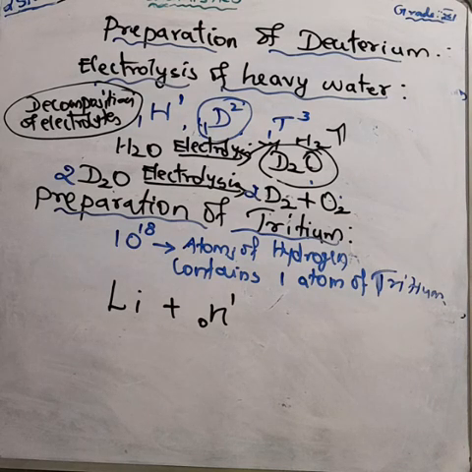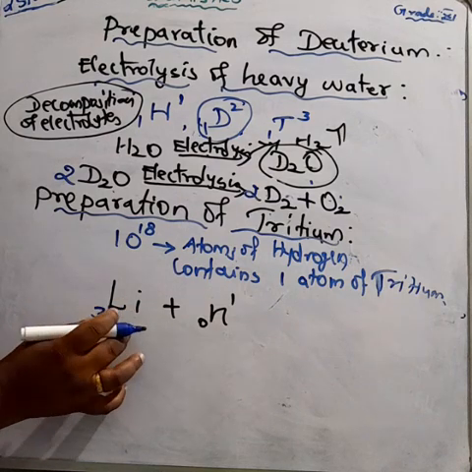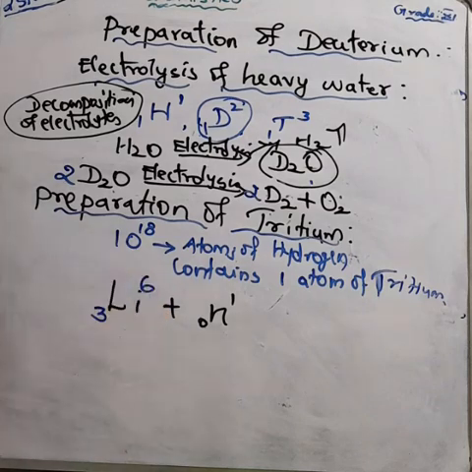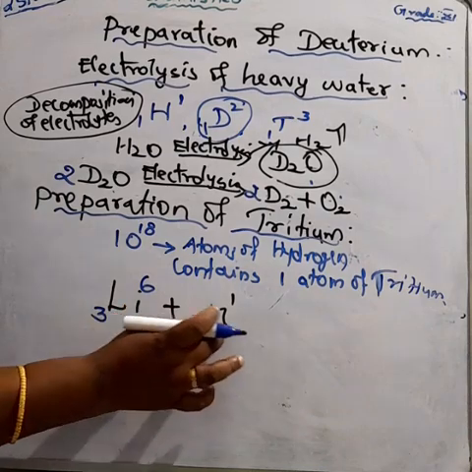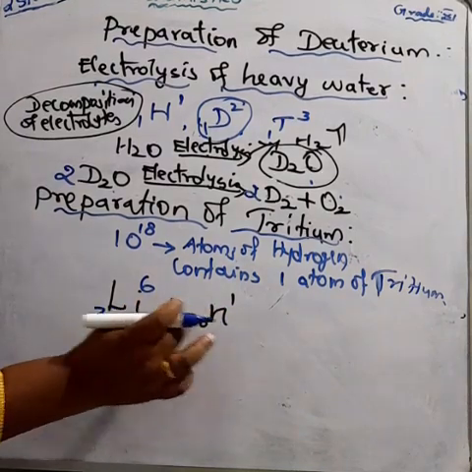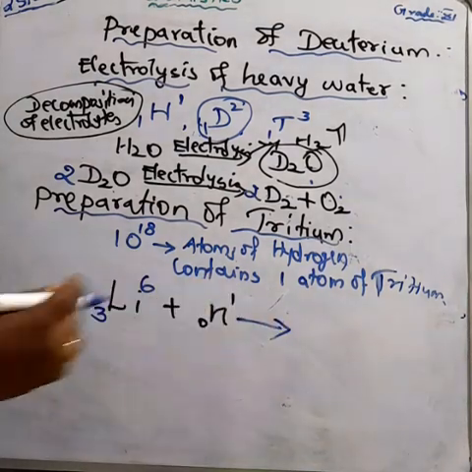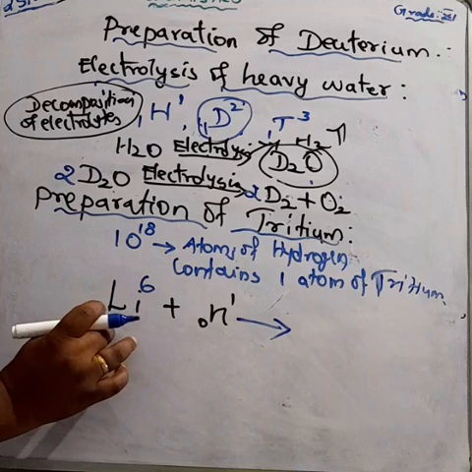So we bombard lithium, which has atomic number 3 and atomic mass 6, with neutrons, and we get tritium. This reaction is a slow reaction and a nuclear fission reaction.